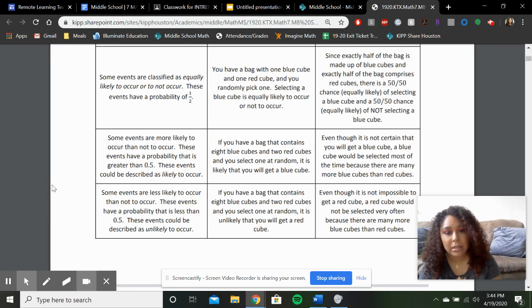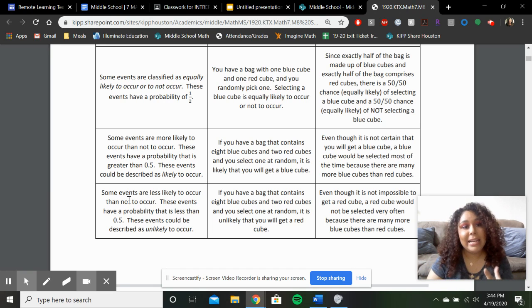So we'll go deeper into that as we go into this week. But that is what probability is.